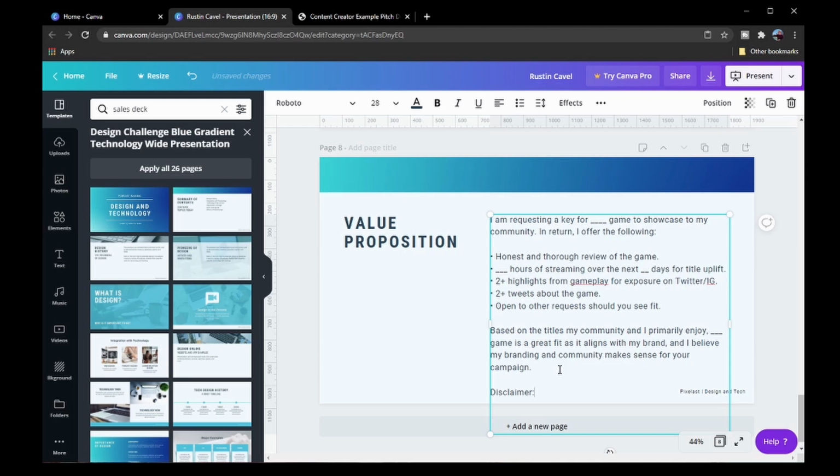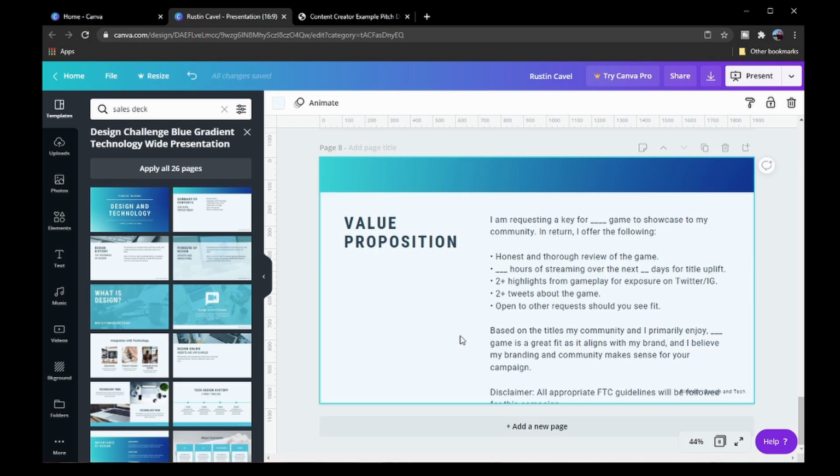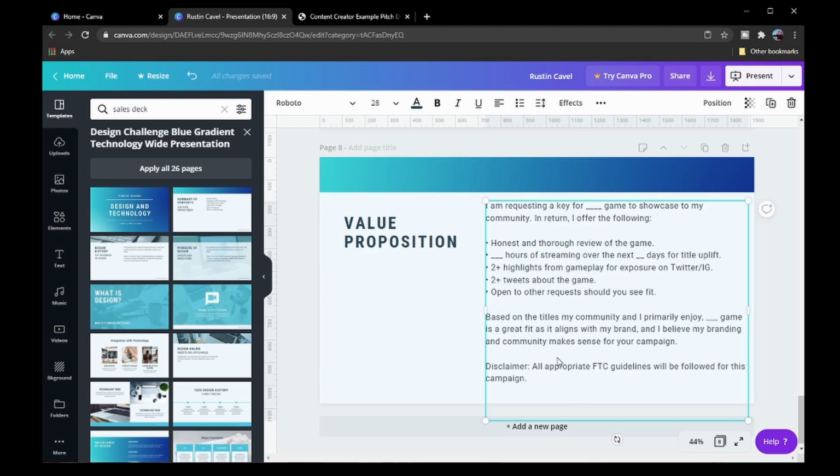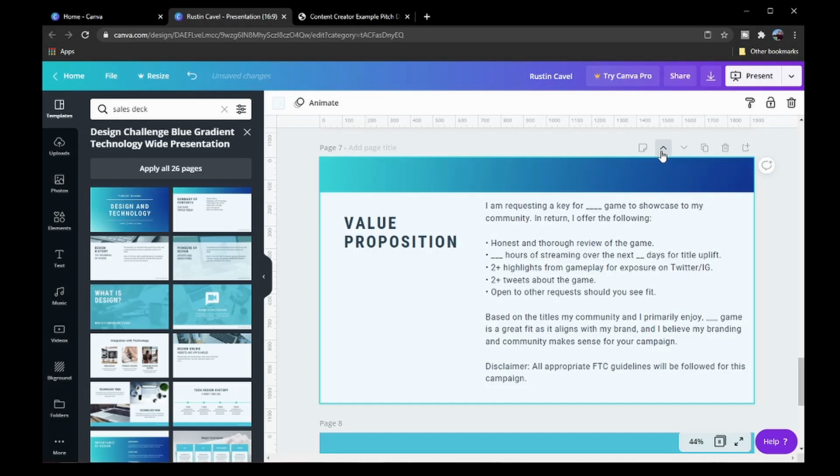And then lastly, put a disclaimer: all appropriate FTC guidelines will be followed for this campaign. Now, this is super, super important, so listen closely here. I'm going to leave a link to the FTC guidelines for content creators. If you have never read it before or don't understand what it is, I highly, highly urge you to do so. Putting a disclaimer like this, showing that you understand what the FTC guidelines are and what you need to do in order to follow them throughout the campaign and the activation, is hugely important. So this is showing, hey, you can trust me with guidelines here because I'm going to take good care of your brand. So then we want to move this slide up as well.